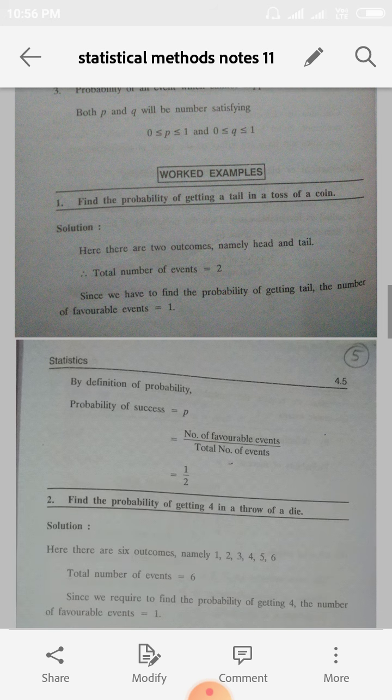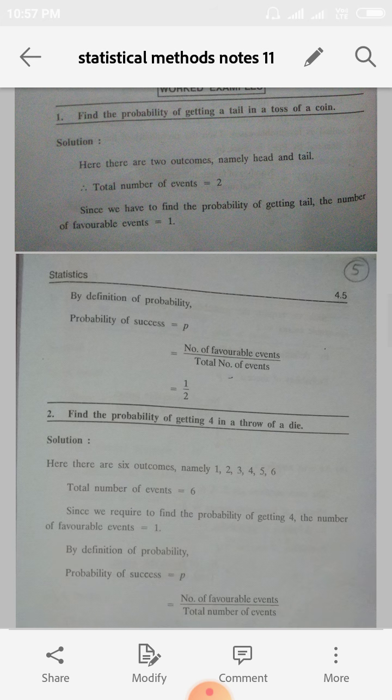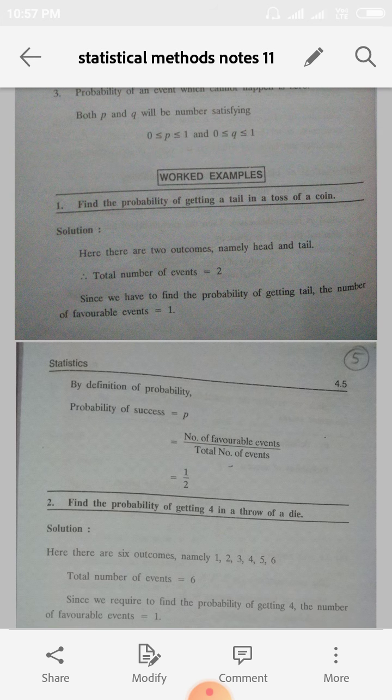Right. See the first example. Let us see some simple examples for the simple problems in probability. Sometimes these problems will be asked for 2 marks or sometimes for 5 marks. For a detailed answer, it will be asked for 5 marks also. See the first one. Find the probability of getting a tail in a toss of a coin.